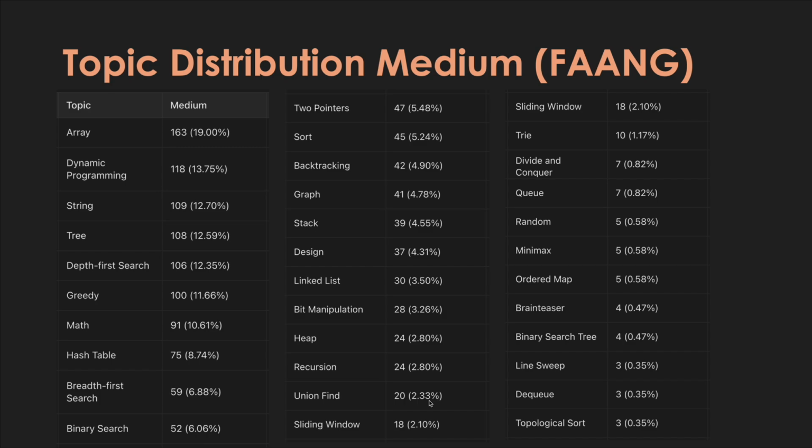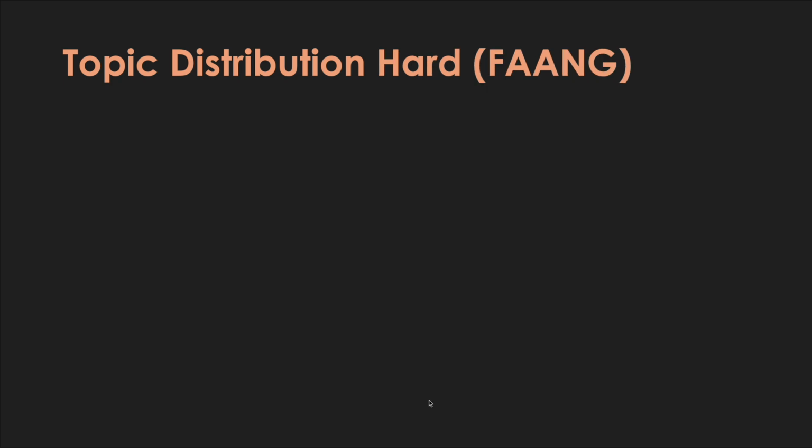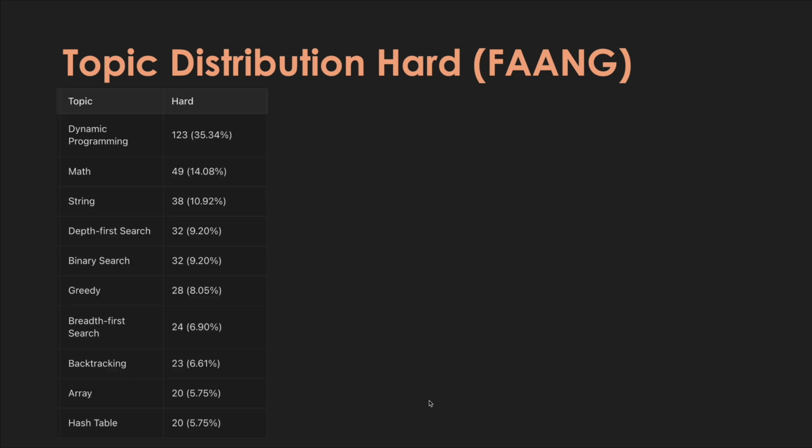Feel free to pause the video anytime if you want to take a deeper look at this data. Now, for hard questions. Again, we saw some of the companies tend more towards hard over easy. So what topics should you be preparing for if you are trying to prepare for hard questions? Dynamic programming shoots right up that list, 35%. And arrays go down to only 5%, because a lot of hard questions have dynamic programming, depth first search, binary search, breadth first search.